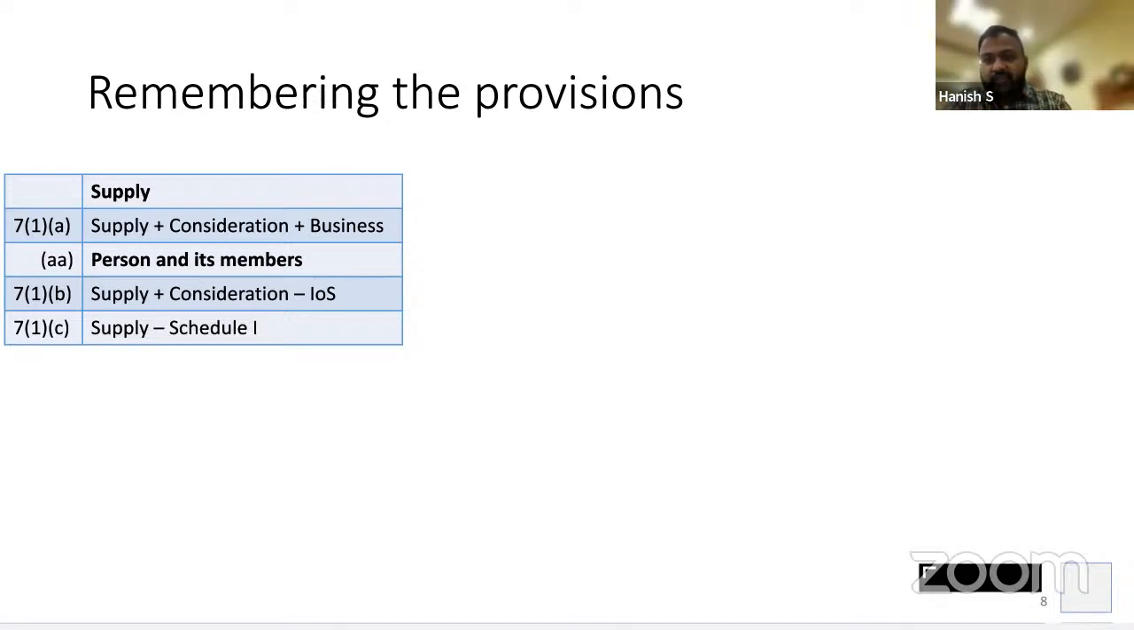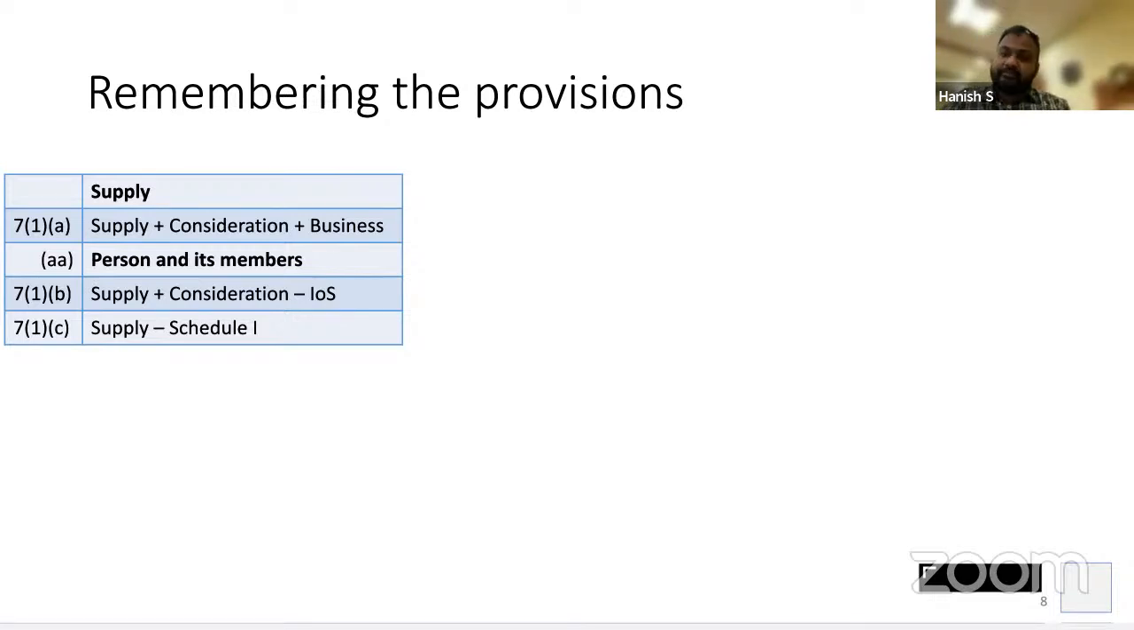So 3,000 has been collected from you. Now CA Institute is in the business of conducting examination. So business criteria, satisfied or not? They have collected money from you. Is there a consideration? Yes. They are going to allow you to write the exam. Is there a supply? Yes, sir. So there is a supply for consideration in the course of business. All the elements of 7.1 are satisfied.